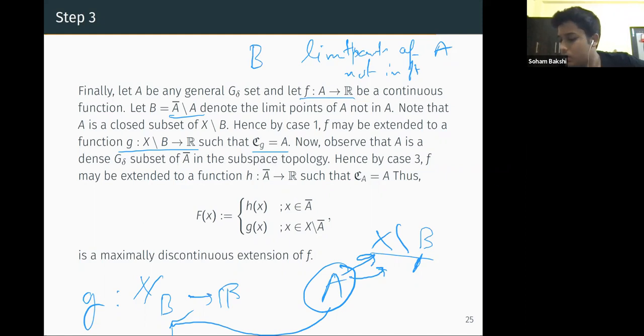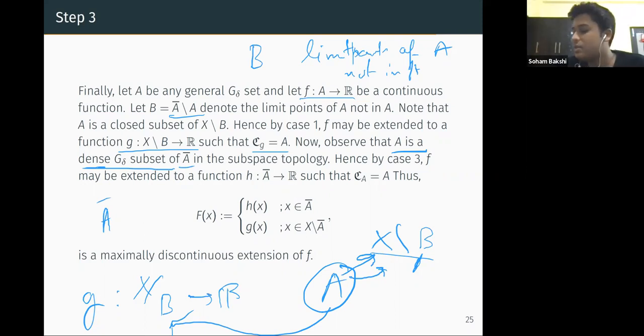Okay, so for that we take A closure. A is a dense G delta subset of A closure, right? Of course, you can just take the complement in the subset topology. So A is a dense G delta subset of A closure in the subset topology.